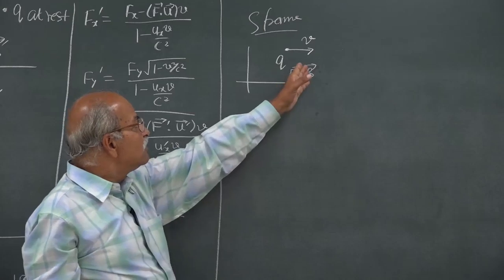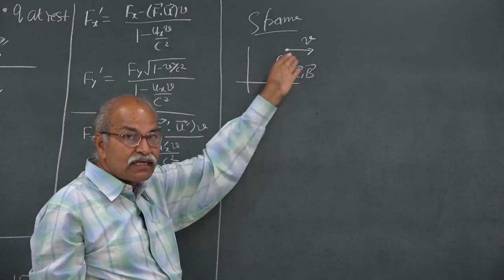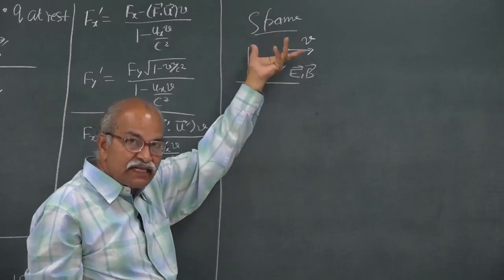If you have a charged particle moving in some electric and magnetic field, you can write the force from the very definition.